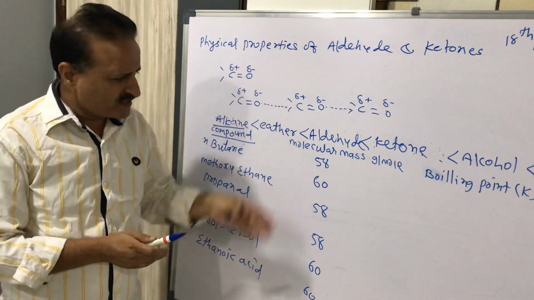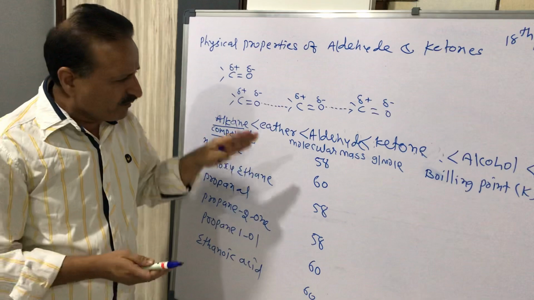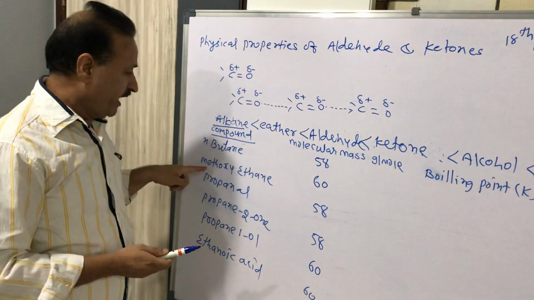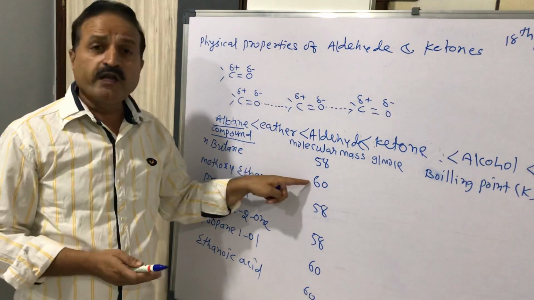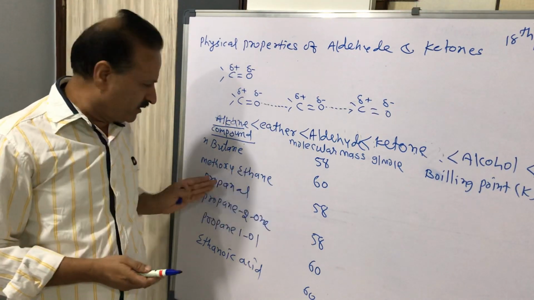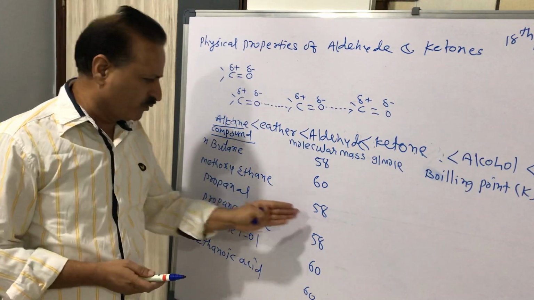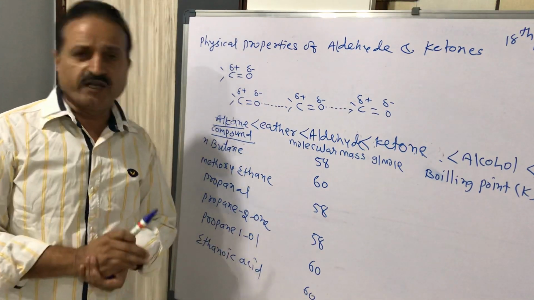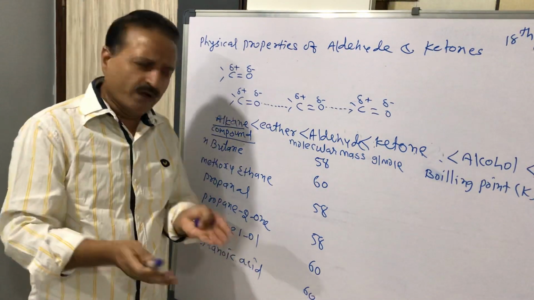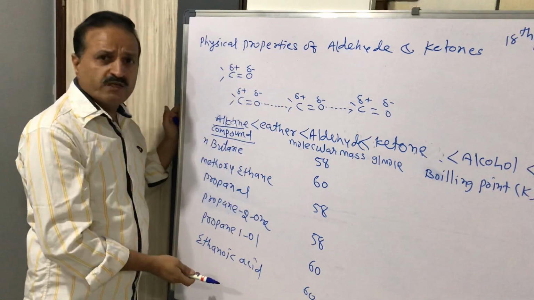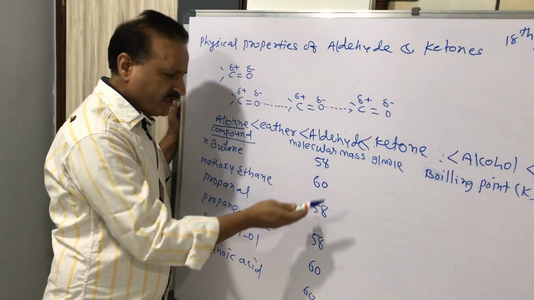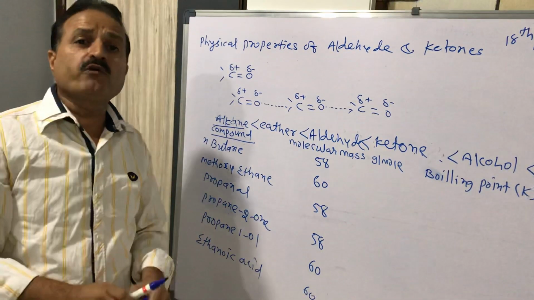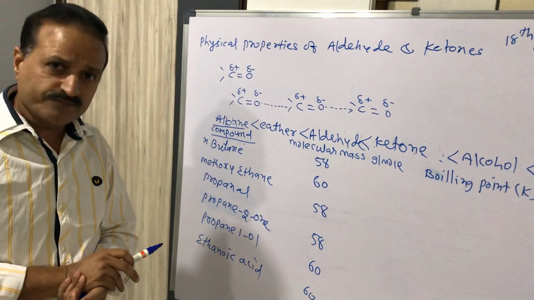It is not the sequence that you have to write down, but when we calculate the molecular mass of butane, it will be 58, and the molecular mass of methoxyethane will be 60. Then we calculate propanol as 58, then propan-2-one 58, then propan-1-ol 60, and ethanoic acid 60. So you can easily remember the sequence: 58, 60, 58 two times, and 60 two times. Very simply. No need to calculate all the compounds' molecular masses.